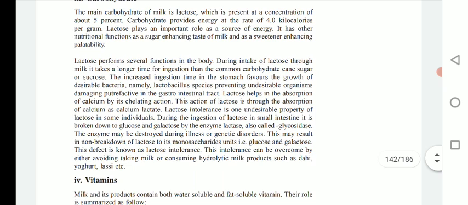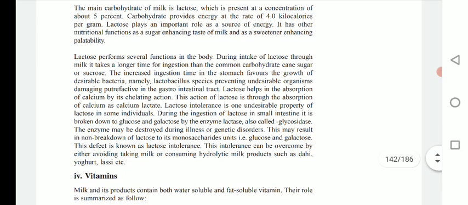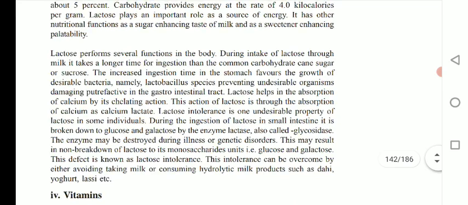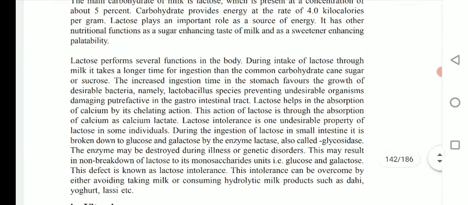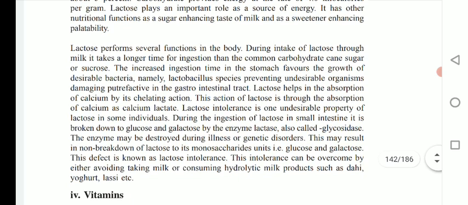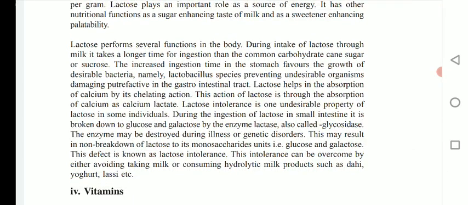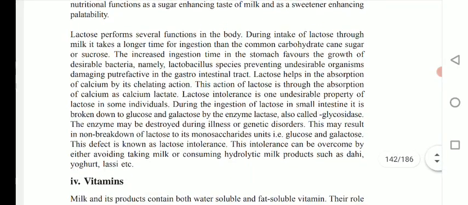Lactose performs several functions in the body. During intake of lactose through milk, it takes longer time for ingestion than the common carbohydrate cane sugar or sucrose. The increased ingestion time in the stomach favors growth of desirable bacteria, namely lactobacillus, and lactobacilli are considered to be probiotic bacteria, good bacteria for our body.